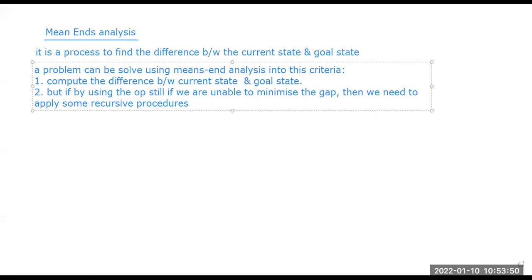So this is just a normal example I am giving, that maybe I am hungry. In that scenario, that is my current state. To reach our goal state, that is, I need to fulfill my hunger. So I need to either have some food, or buy some food, or order some food online. So this is just a very small example of how this means ends analysis can be done, right?